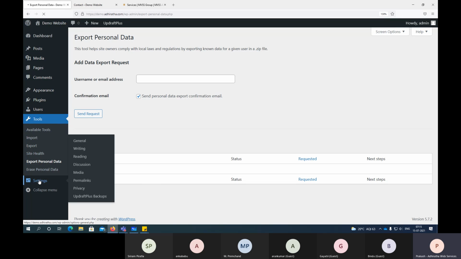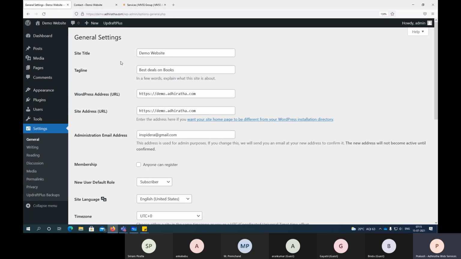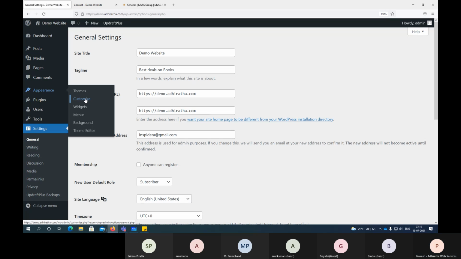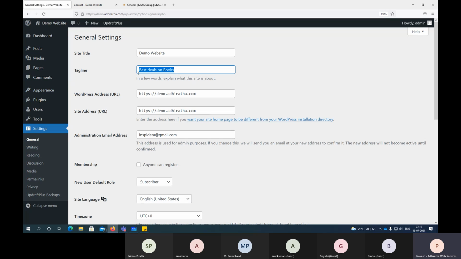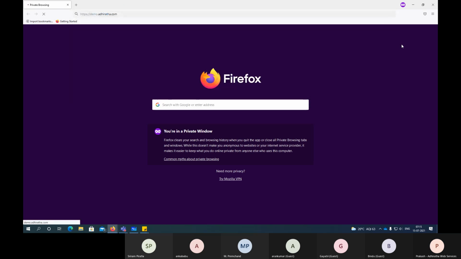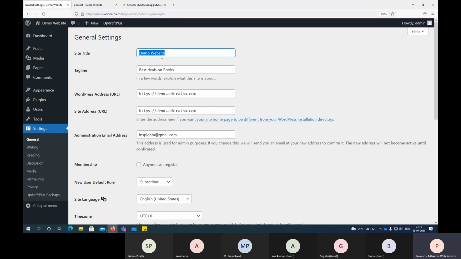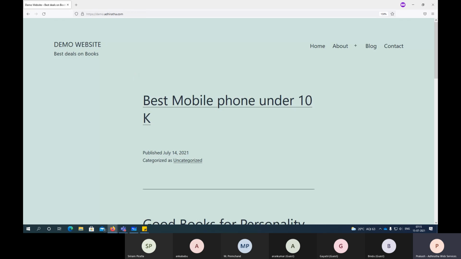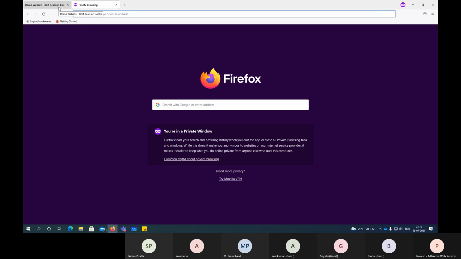Then let us get to the settings, which is very important for us. Now see, when we are in appearance and click on customize also, we are able to edit this option, right? Like demo website, this. Okay. Now, site title, demo website, right? Where exactly does this appear? Let me open. So demo website, best deals on books, the tagline we added. So where does this appear? See, when you move the cursor here, you can see here: demo website, best deals on books.